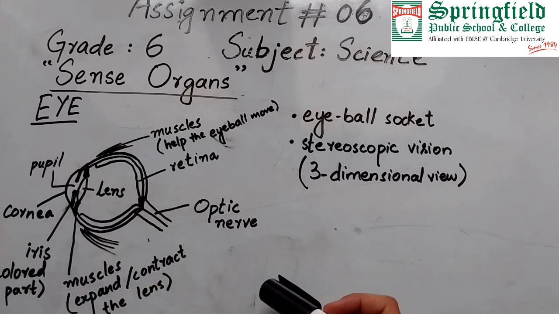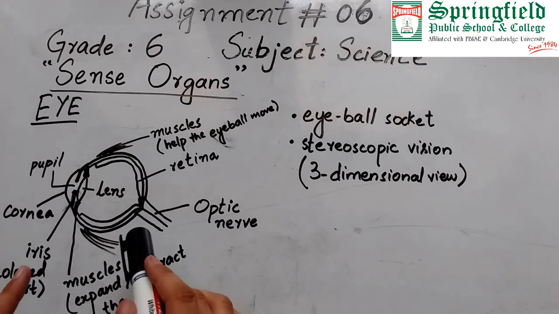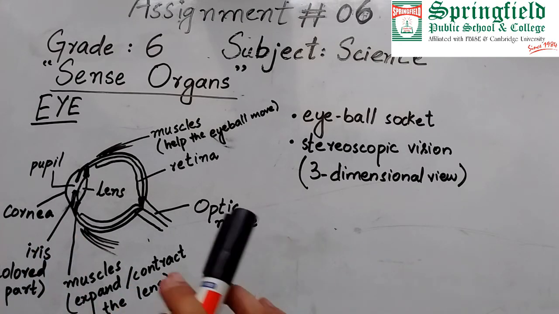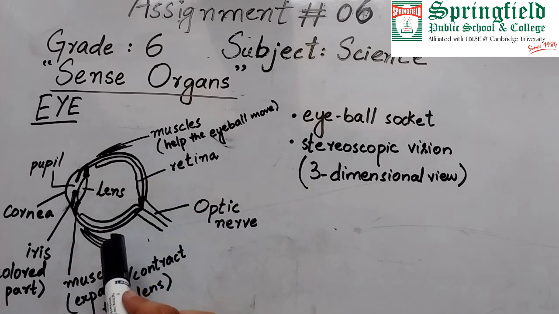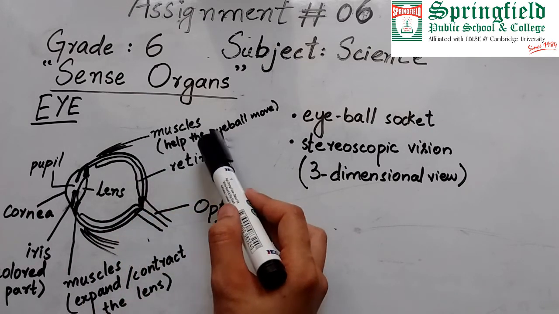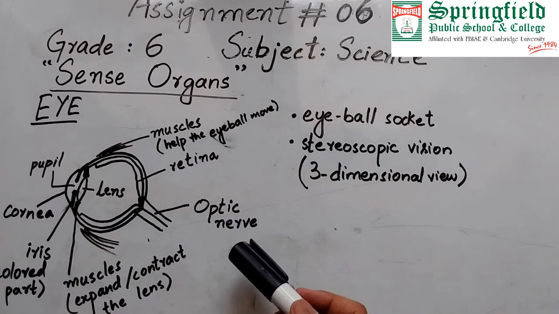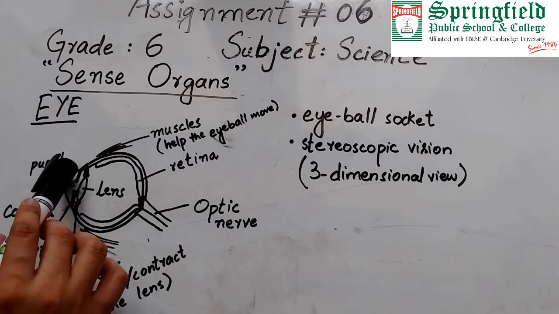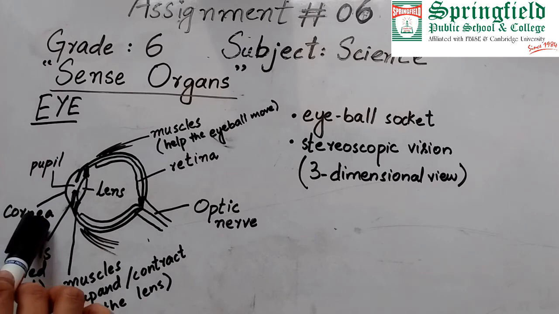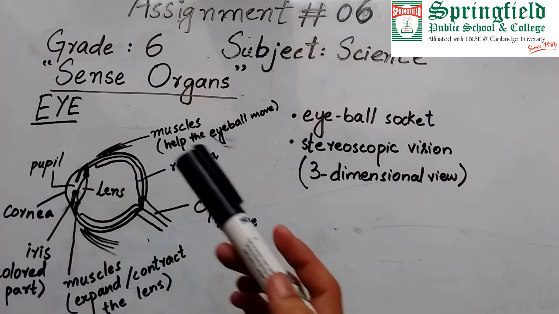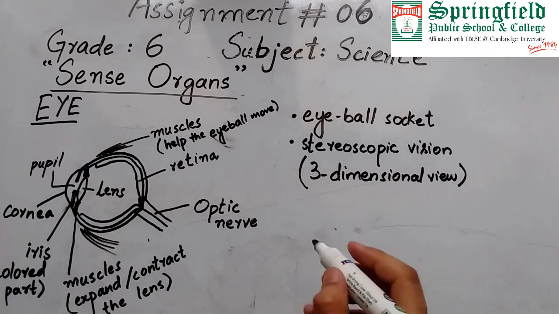Let's see the structure of eye. How does the eyeball look like? If we cut eyeball from center and visualize it from above, it will look like this. It has muscles on its edges. These muscles help it to move inside the socket and get fixed over there. Then the very first transparent layer over the eye is known as cornea. Then these 2 lines which are appearing here, these are known as iris. These are the colored parts of eye.